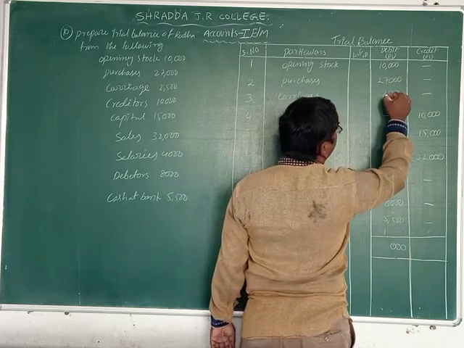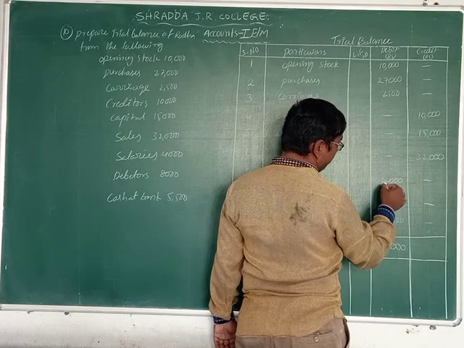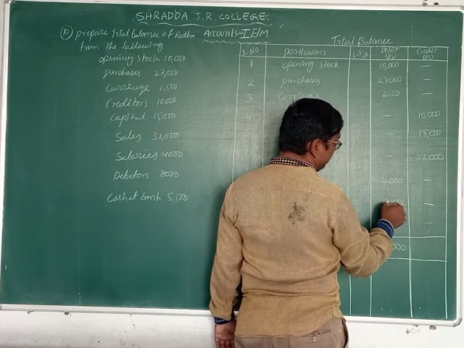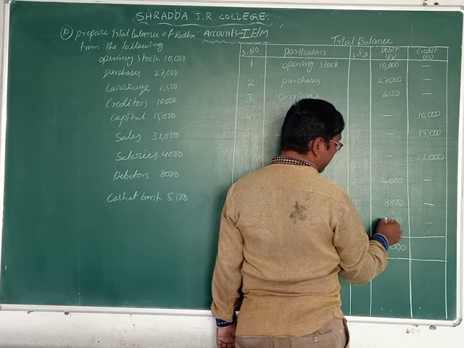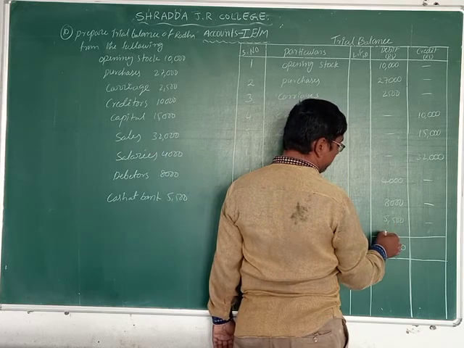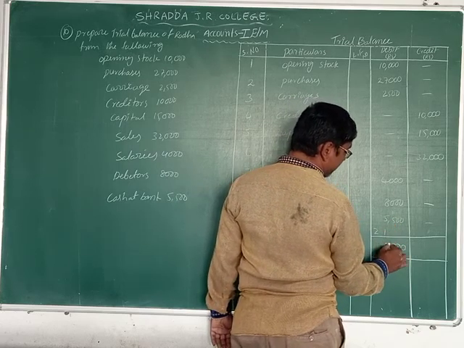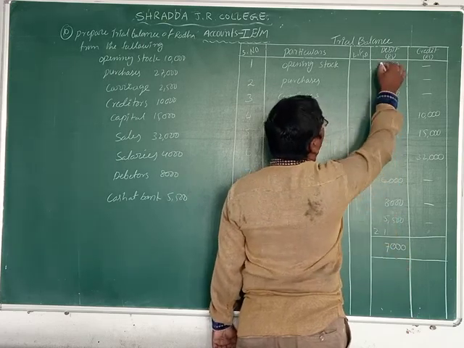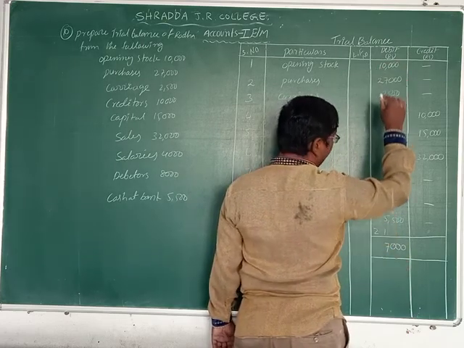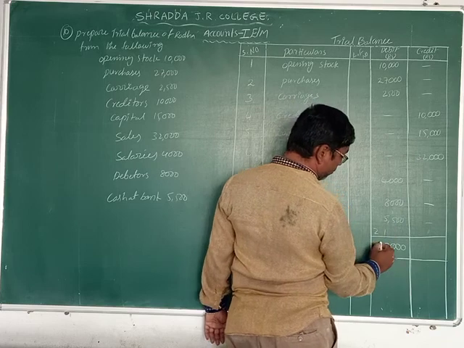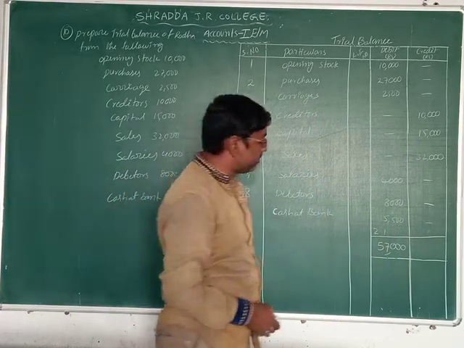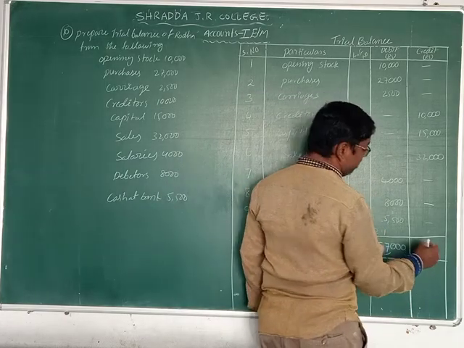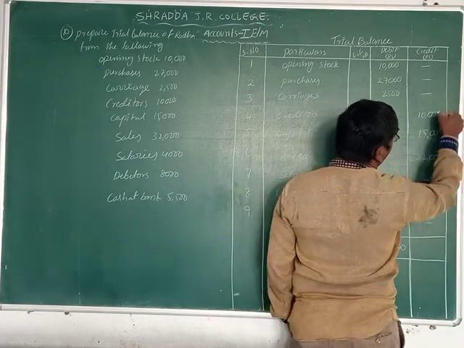Fourth column 7 plus 2, 9. 9 plus 4, 13. 13 plus 8, 21, plus 5, 26, plus 1, 27. 1 plus 2, 3. 3 plus 2, 5. 57,000 rupees is the debit amount.